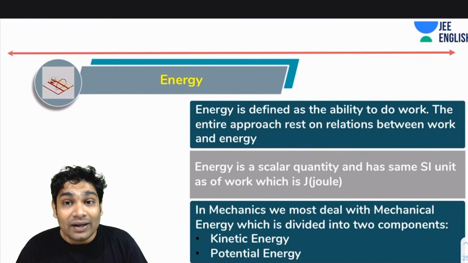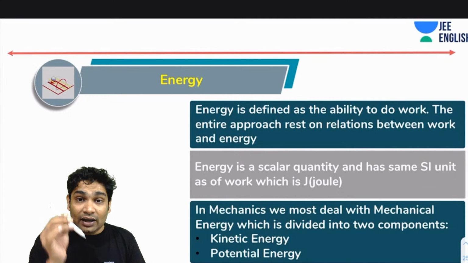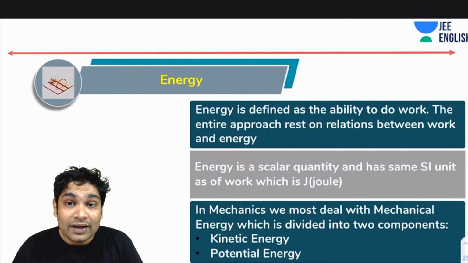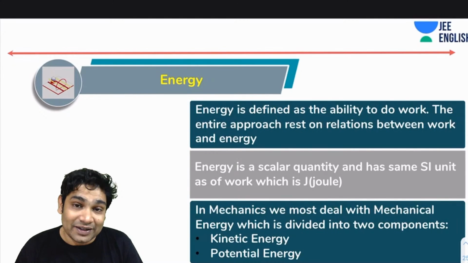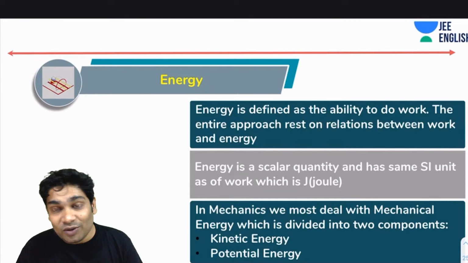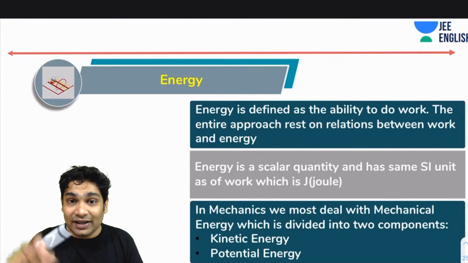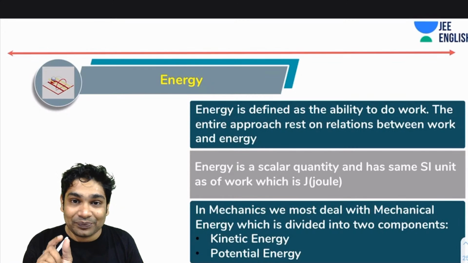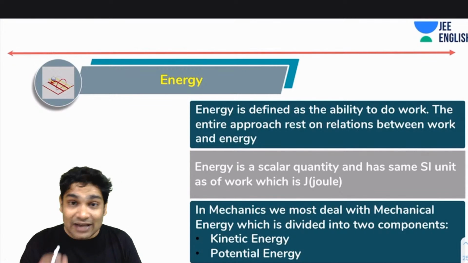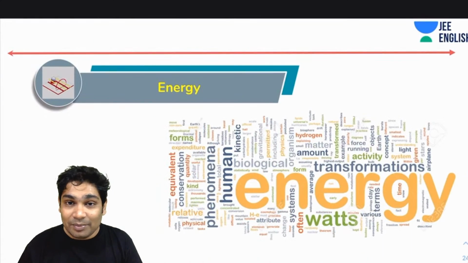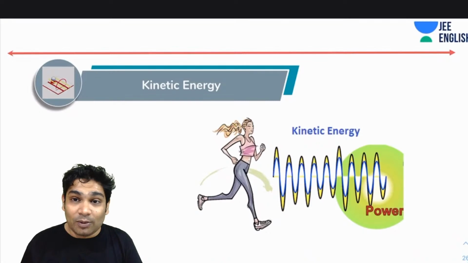Alright. Now in mechanics, when we are talking about the energy of an object, the energy that any matter has is usually called mechanical energy, and it is divided into two components: kinetic energy and potential energy. There might be other forms of energy, let's say light energy, heat energy, but I'm talking about the energy that matter can acquire. So if I'm talking about a mass, what kind of energy is it acquiring? In mechanics, we just talk about two kinds of energies, kinetic and potential, and when we combine them, they are called mechanical energy. So let's talk about the kinetic energy first.